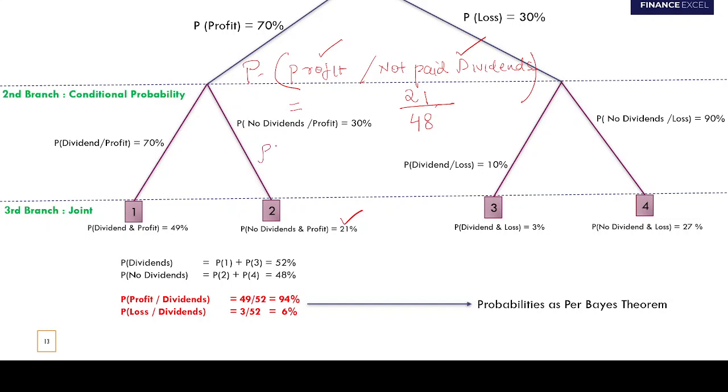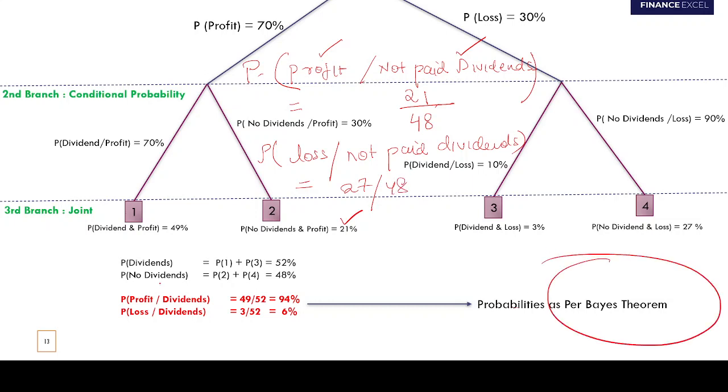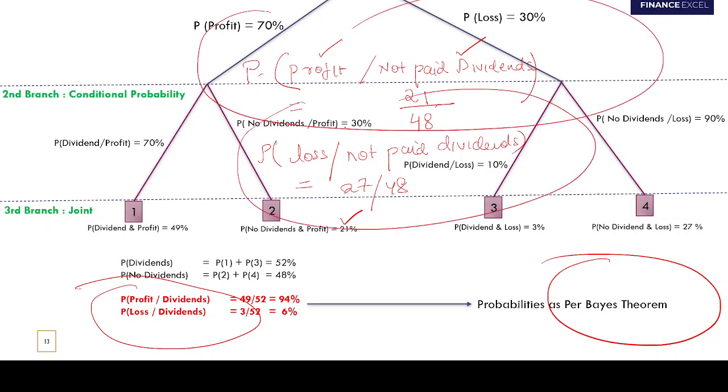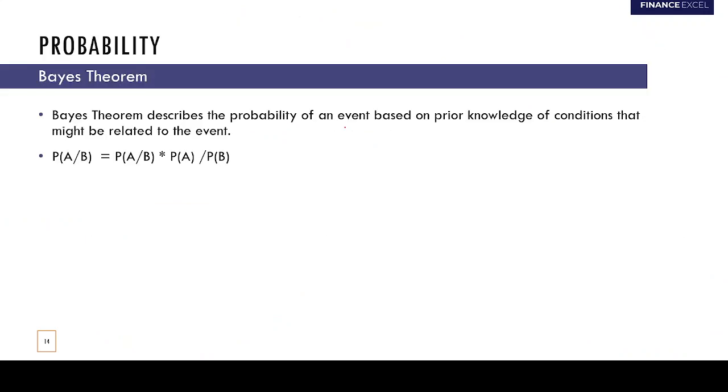And what is the probability that the company made a loss given that it had not paid dividends? Please solve this as well. 27 by 48. Very good. So all these are Bayes theorem questions, right? And how does Bayes theorem look like?